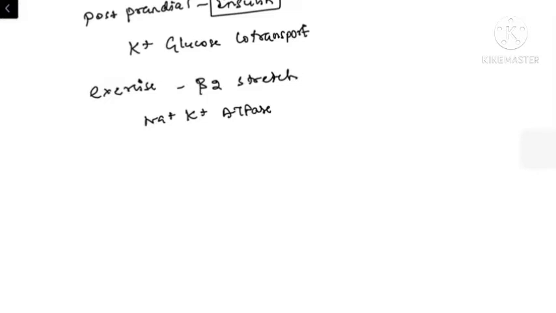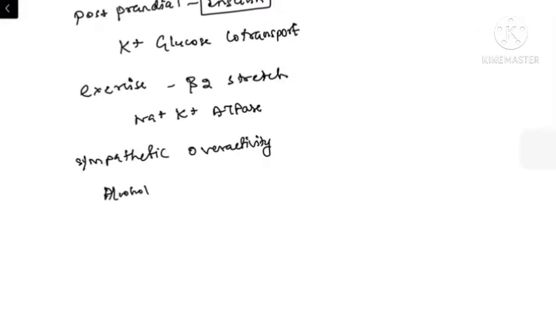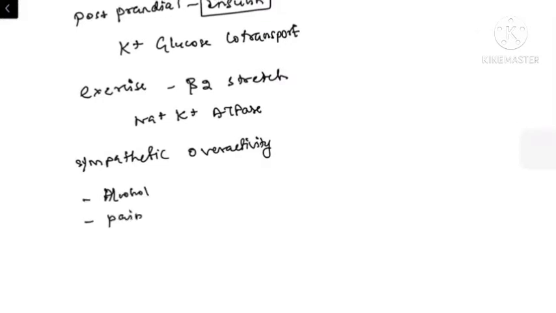So this explains the pathology behind the hypokalemia in any condition causing activation of sympathetic activity. Whenever there is sympathetic overactivity, this will lead to transcellular shift of potassium into the muscle. For example, alcohol withdrawal, pain. This may cause excessive shift of potassium from the extracellular compartment to the intracellular compartment.